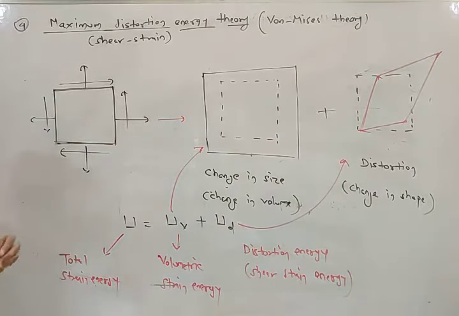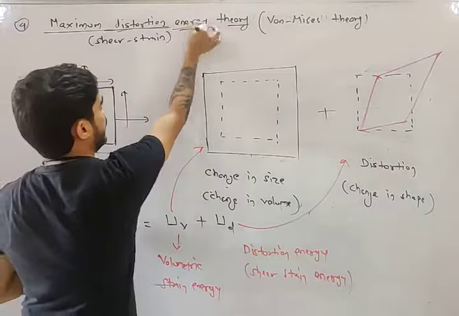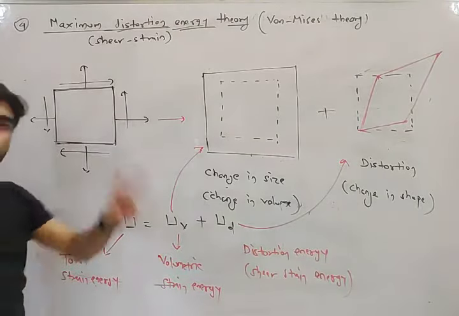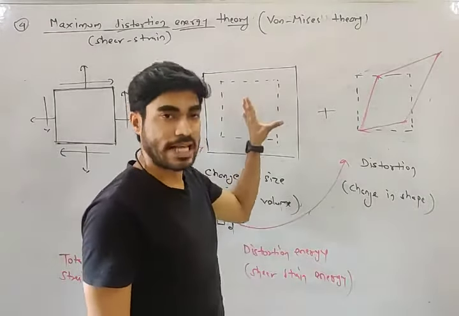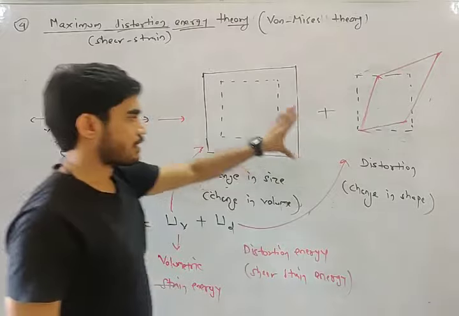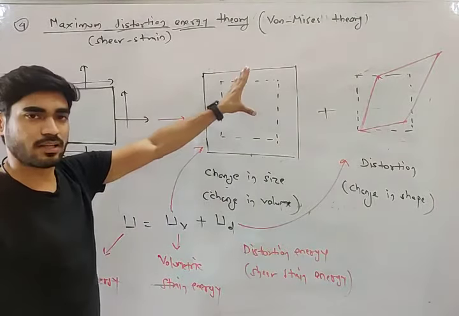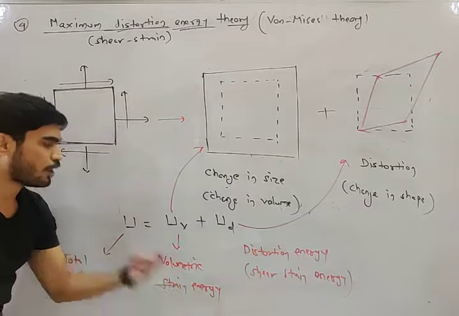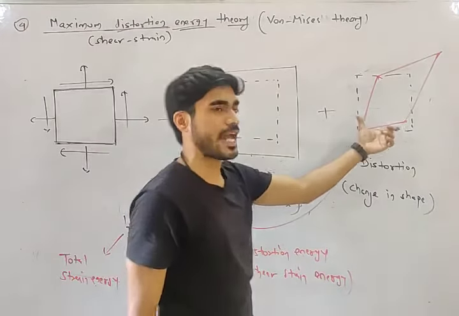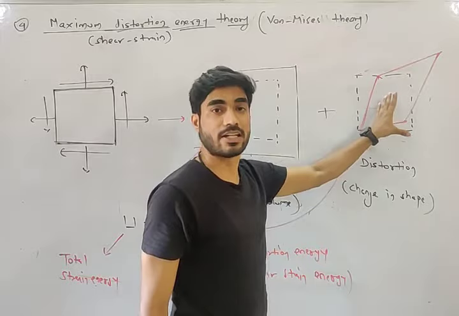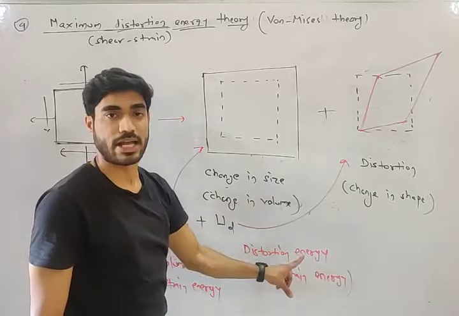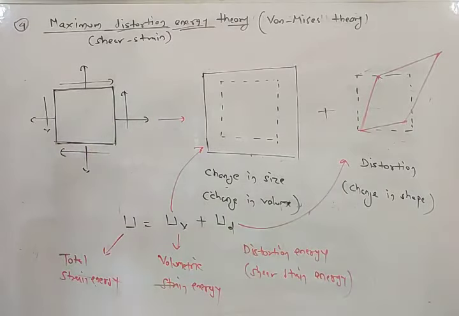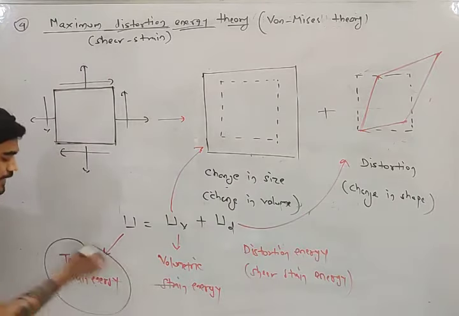Do you understand the concept, my friend? Do you understand what is distortion energy? When there is deformation, two things can happen: size or volume can change, and shape can change. Due to change in size, whatever energy is stored is known as volumetric strain energy, and due to shape change, due to distortion, whatever energy is stored is known as distortion energy. So in this case we are not going to consider the total strain energy. In the last theory we considered total strain energy.